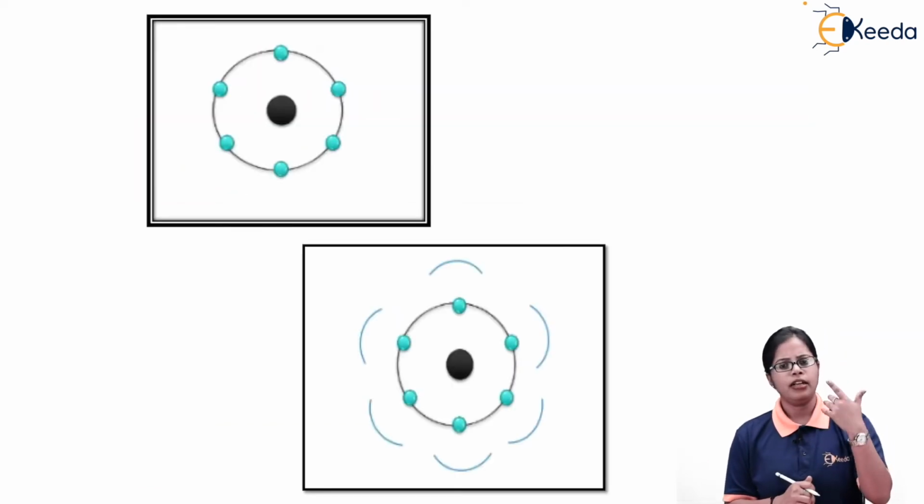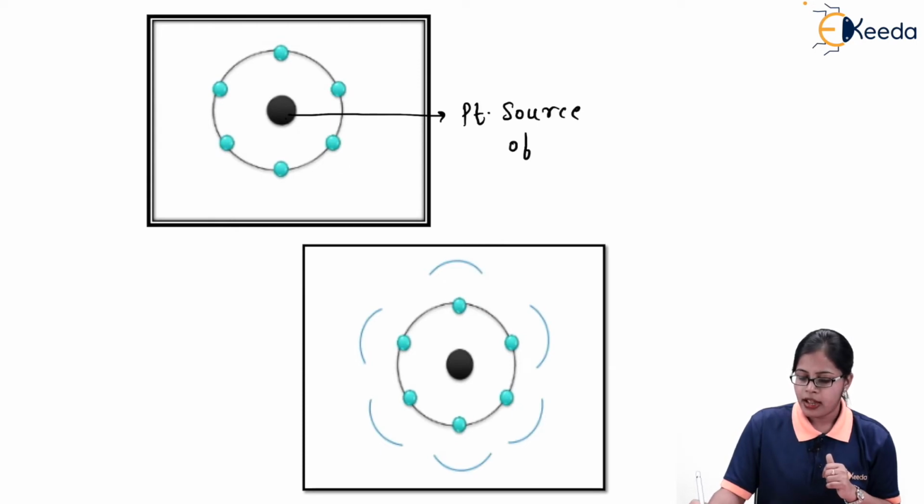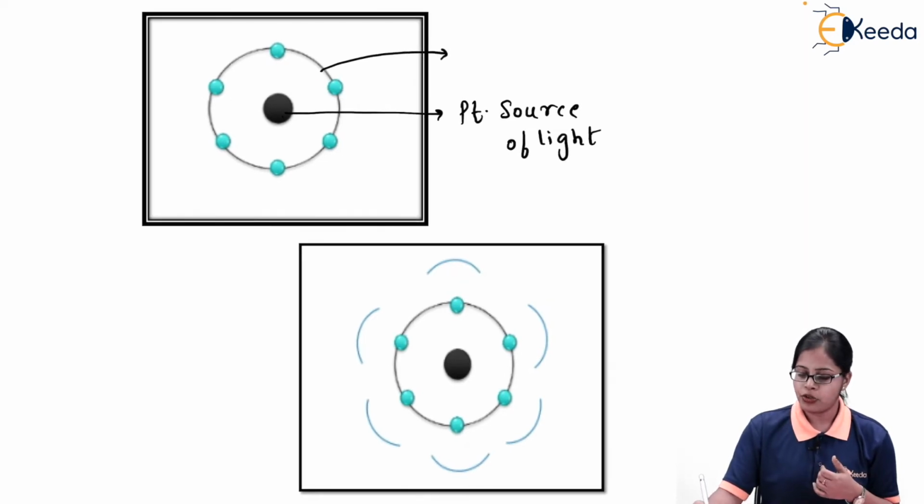Next, this was the original point source of light, and this is the spherical wave which is obtained due to the point source of light.